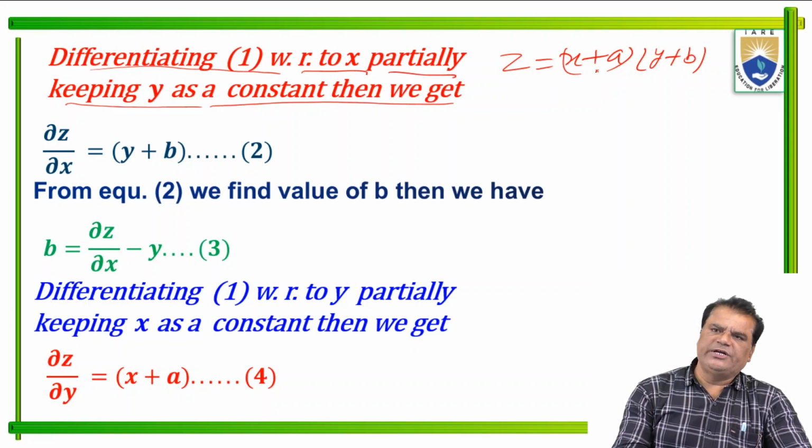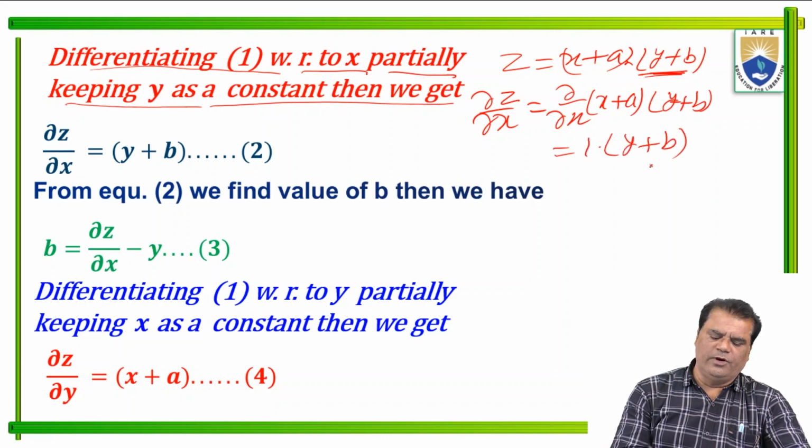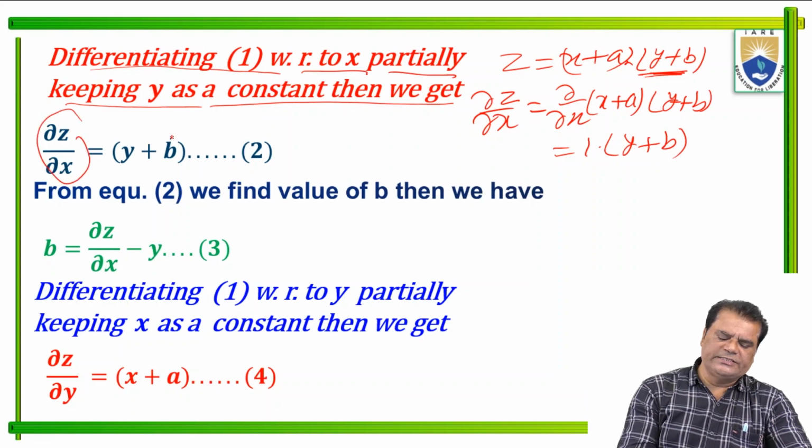Now differentiating with respect to x, ∂z/∂x equals ∂/∂x of (x + a), and this y + b is a constant multiplier. Differentiation of x + a is 1, so y + b only. ∂z/∂x is y + b.